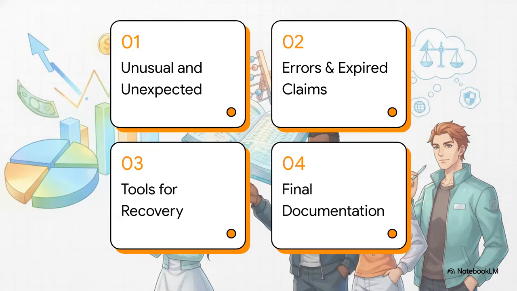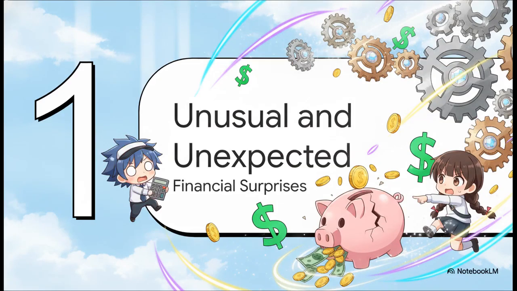Okay, let's dive into this. Today's 13 essential accounting and financial terms are grouped into 4 logical stages of a business cycle. 1. The unusual and unexpected. 2. Errors and expired claims. 3. Tools for recovery. And 4. Final documentation. Starting us off is Section 1, the unusual and unexpected, dealing with financial surprises.